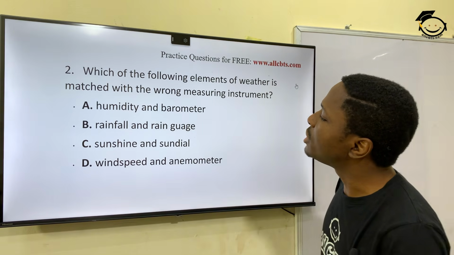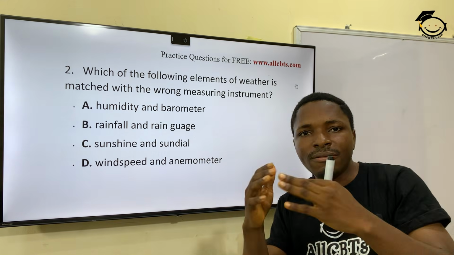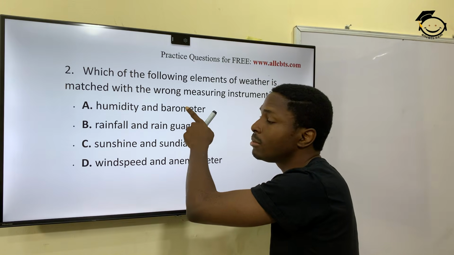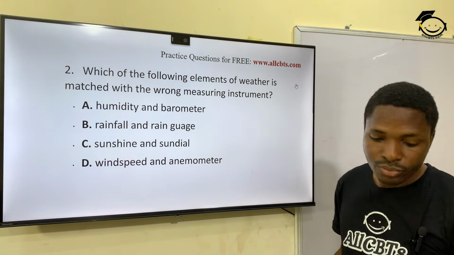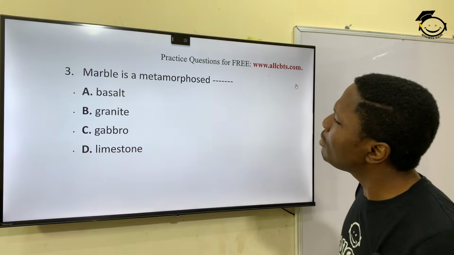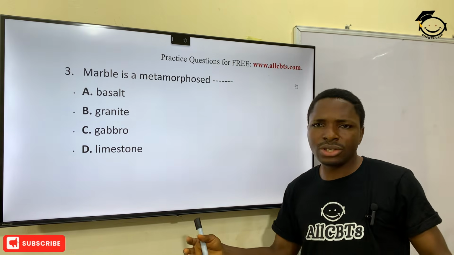So the correct option for this is A. There is a conflict there. Humidity should go with hygrometer. Question 3. Marble is a metamorphosed dash.